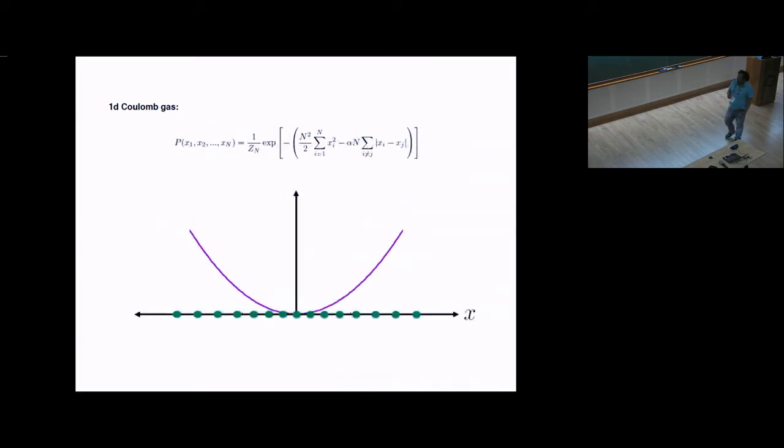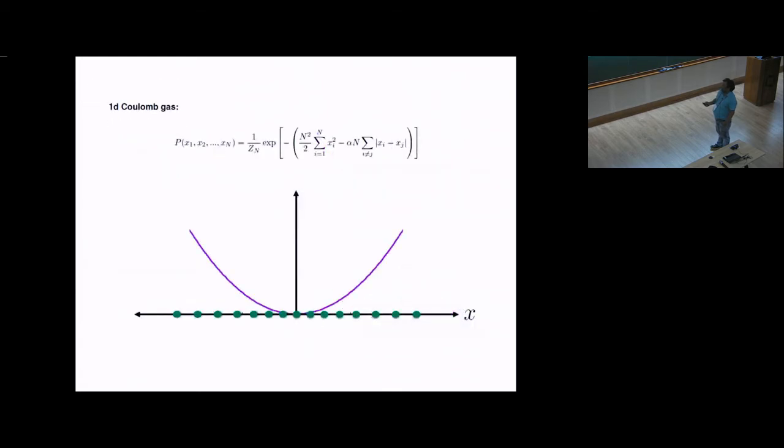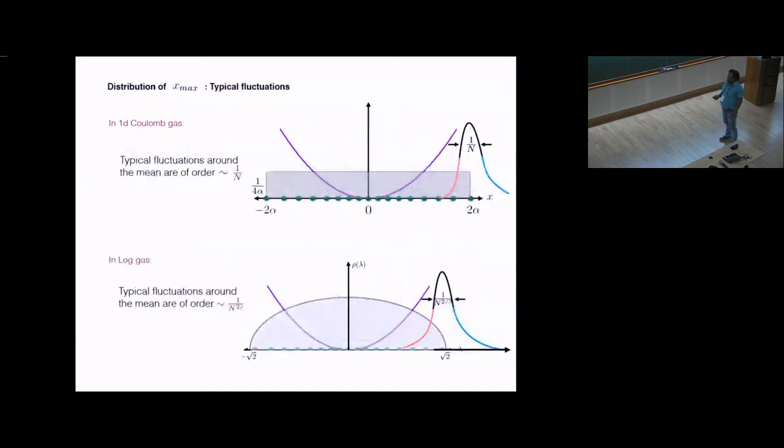Okay, so here also the charges, because of these opposing effects, will again settle down over a finite region, and in this case it's from minus 2 alpha to 2 alpha. Alpha is the strength of the interaction, which is a parameter sitting in front of the interaction. But in contrast to the log gas case, here the charge density is just flat. As a result, the gap between any two particles is of order 1 over n. And as usual, the lambda max or the x max on average will sit at the edge, and they will fluctuate typically on a scale of order 1 over n, in contrast to the log gas, where the typical fluctuation is of order n to the minus 2/3.